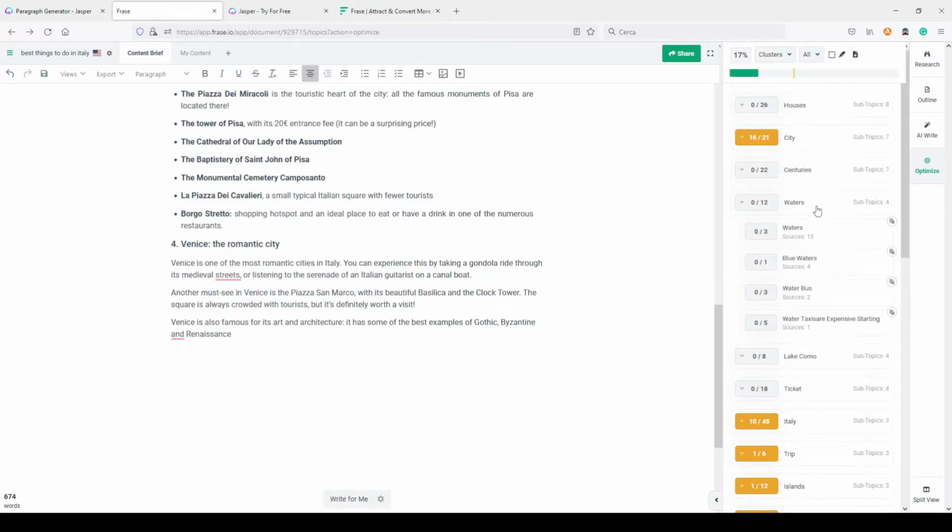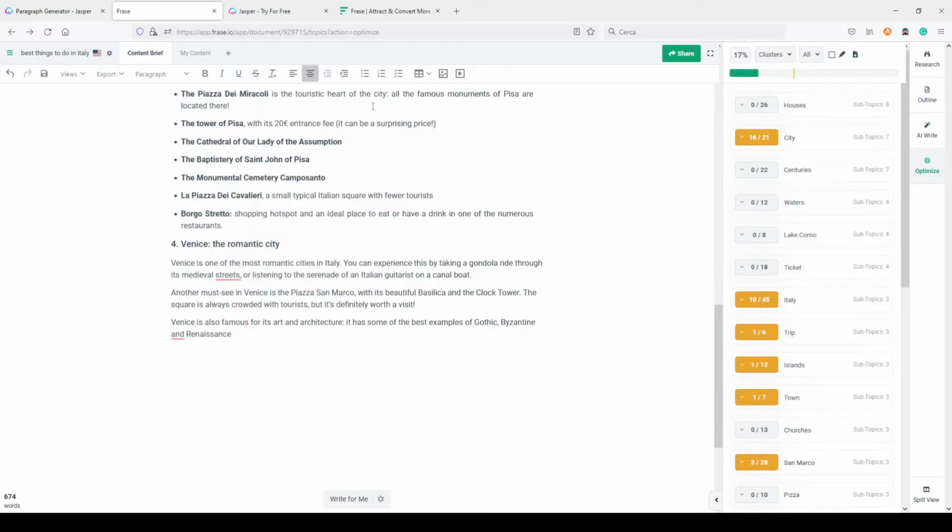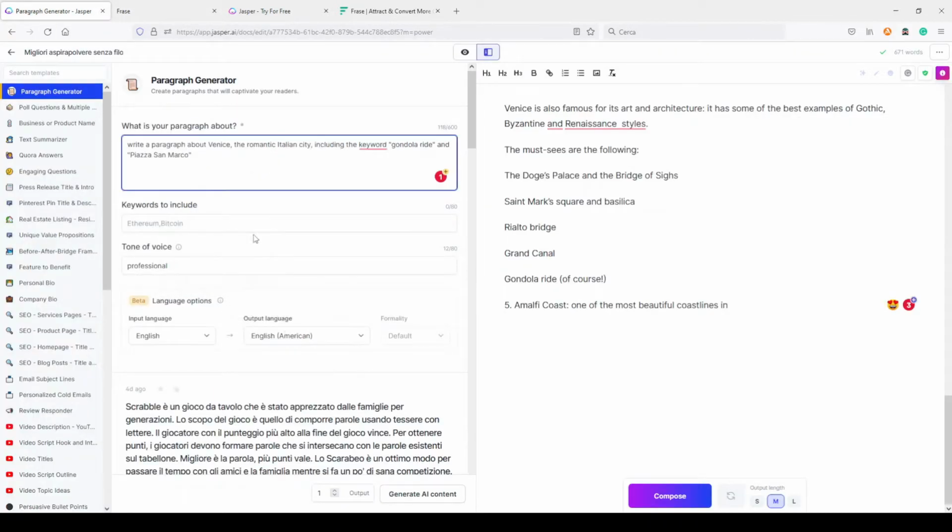Okay, I found even the word waters, because if you know Venice, you know it's built on water. So we can even try to include this. Let's see if I can exaggerate and place 3 different keywords.